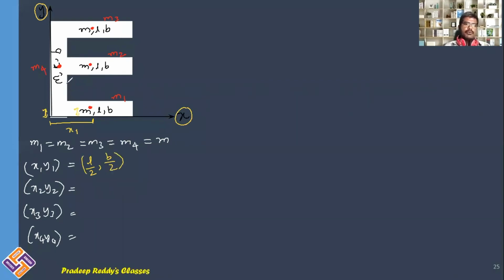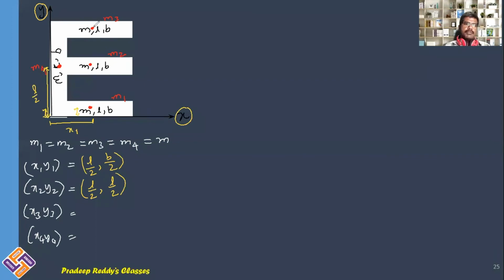Similarly, x2, y2. What is x2? X2 is also L by 2. But what about y2? Y2 is exactly this length. This length is also equal to L by 2. Along the vertical one, it is half of the length. So that is the reason why I am writing y2 as L by 2.